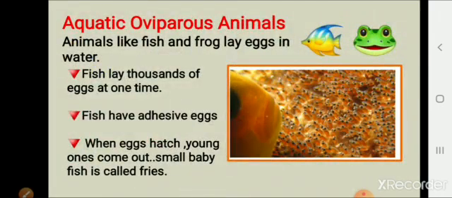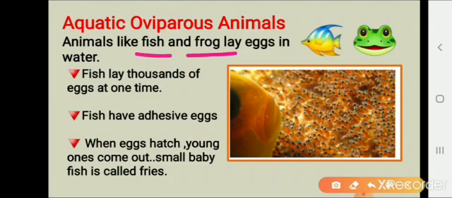Now, let's know about aquatic oviparous animals. Aquatic animals means the animals who live in water. Animals like fish and frogs lay eggs in water. Fish lay thousands of eggs at one time. Many fish lay eggs on the bottom of the water bodies or among water plants.